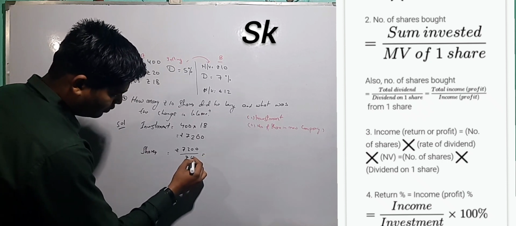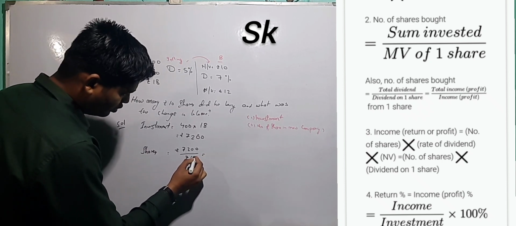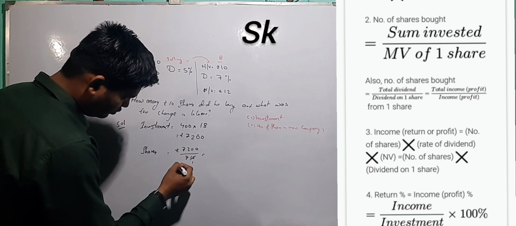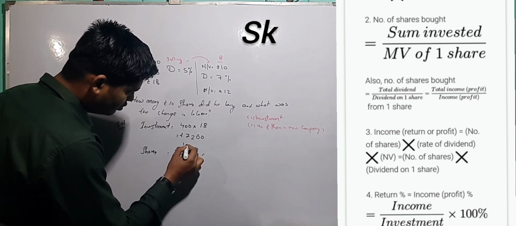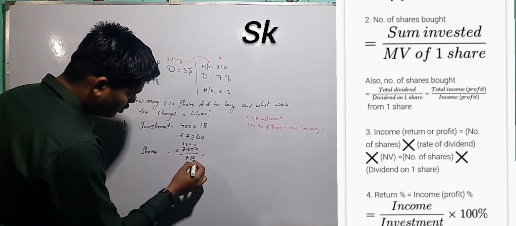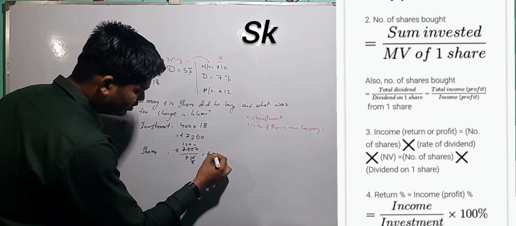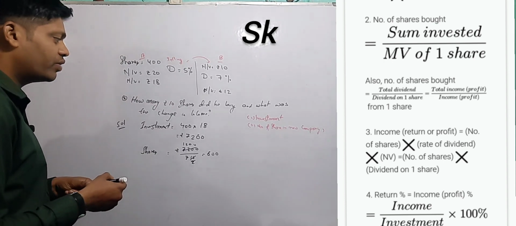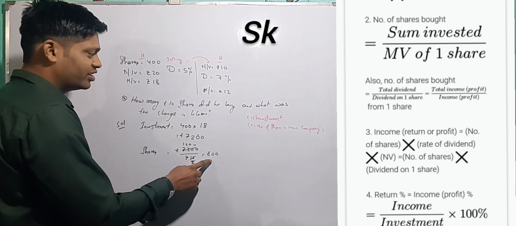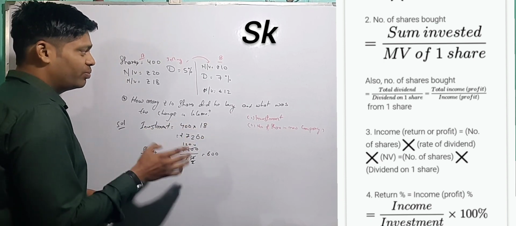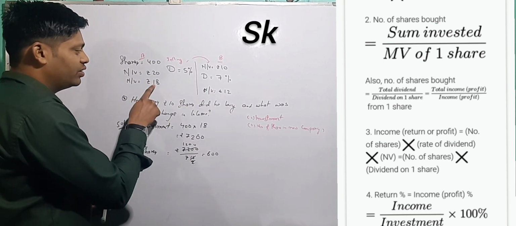So 12 1s are 12, 6 2s are 12, then 6 1 is 6, 2, 12, 2 0 0, 2 600. So 600 shares. See, the shares got increased. Why did it increase? You see, previously we were getting 400 shares, now we are getting 600 shares, but the investment is the same. How? Because the market value is different. See, market value is more.